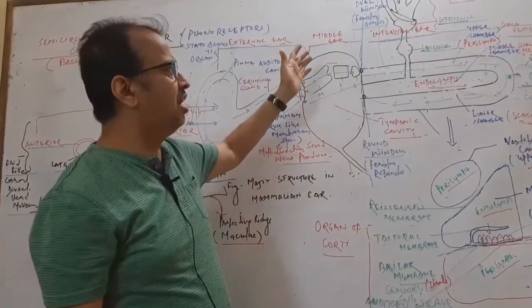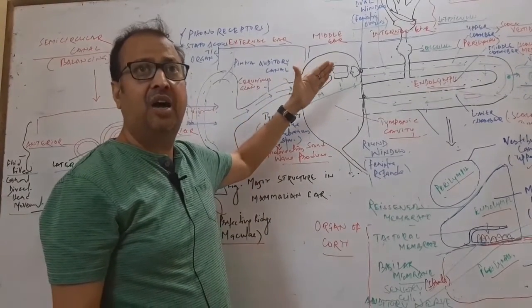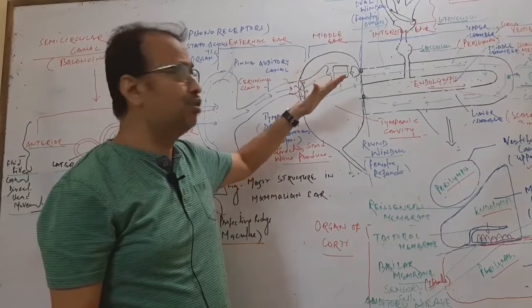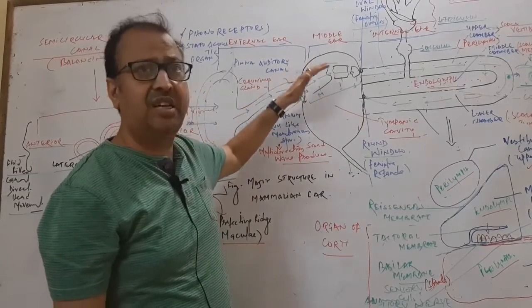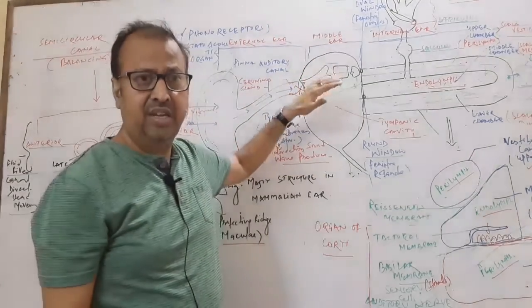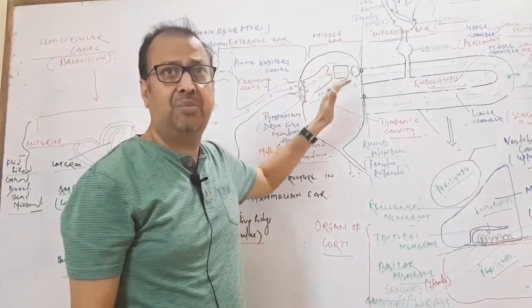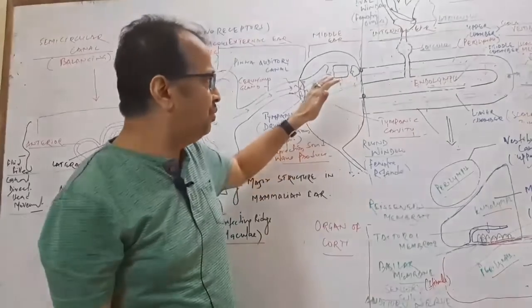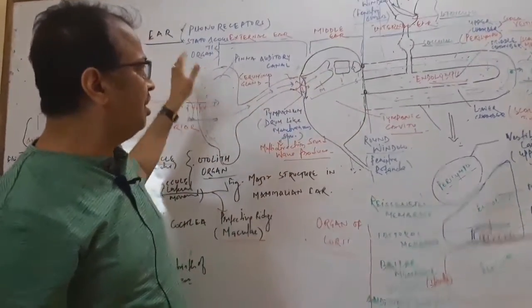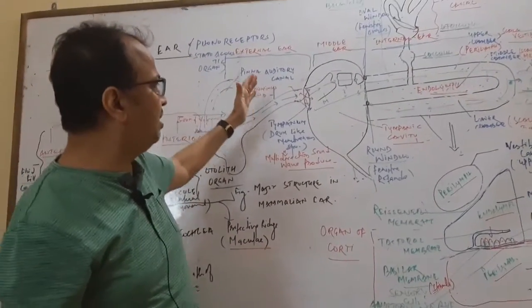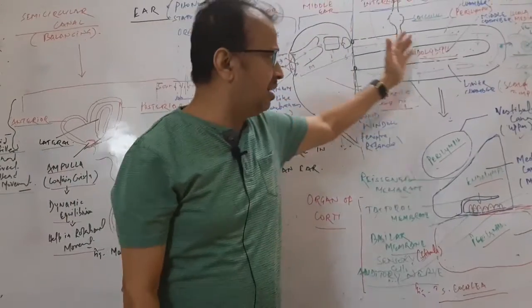Start the hearing as well as balancing mechanism of the ear. So the ear is just a statoacoustic organ. It controls hearing as well as balancing of the body. First, it is divided into three compartments: the external ear, middle ear and internal ear.